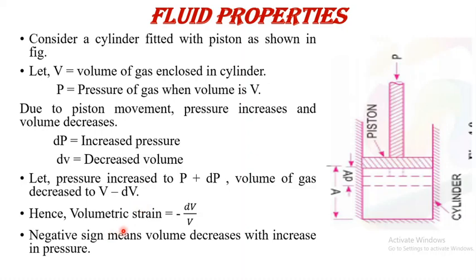The definition of volumetric strain is change in volume upon original volume. Change in volume is dV, and original volume is V. Here there is a negative sign, which means the volume decreases with increase in pressure. When we increase the pressure, there is a decrease in volume of that gas.